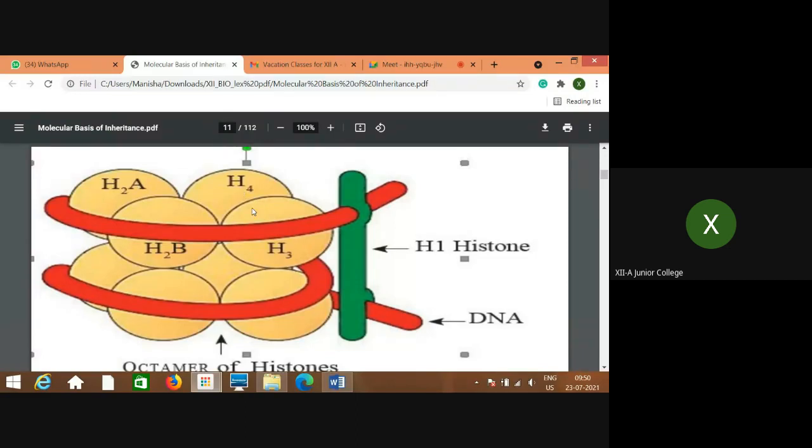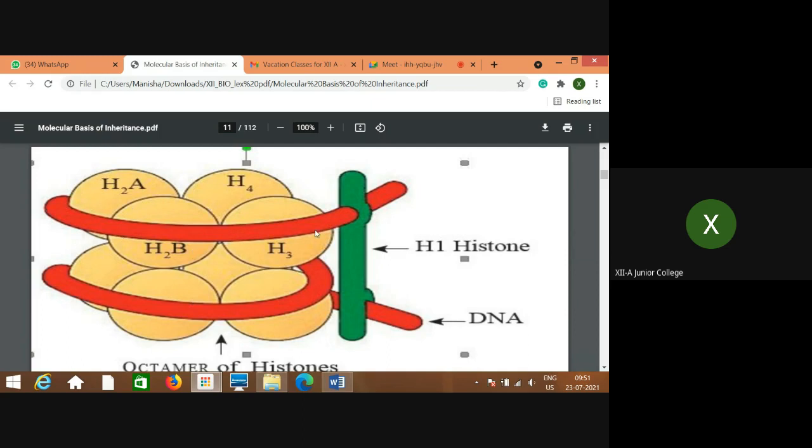So these are the 4 types, total 8 molecules, because there are 2 molecules of each type. These 8 molecules are called the octamer. These proteins are positively charged.